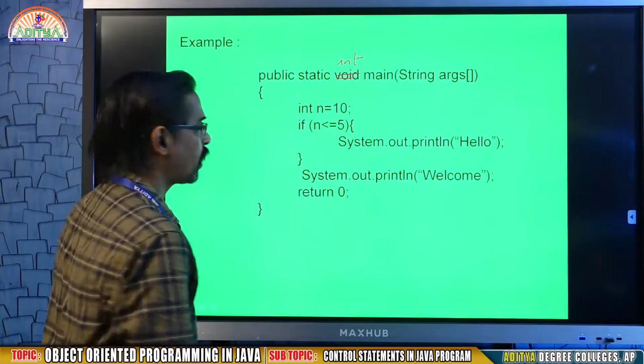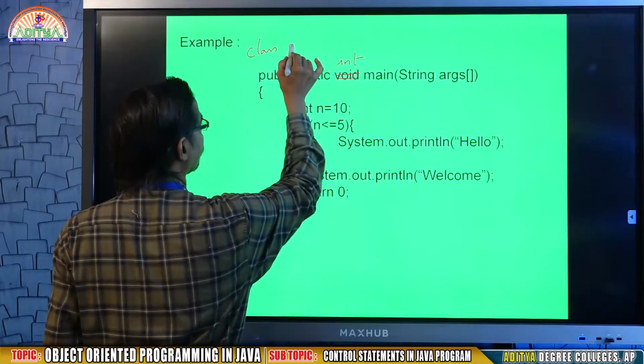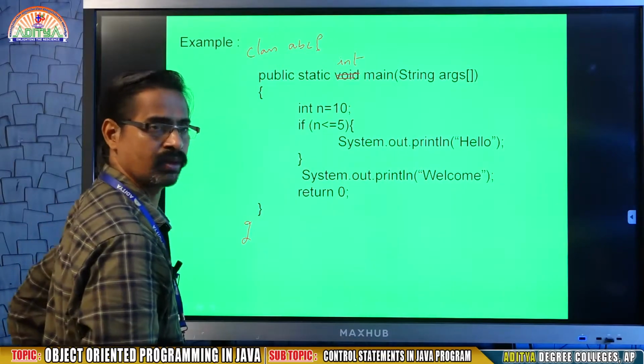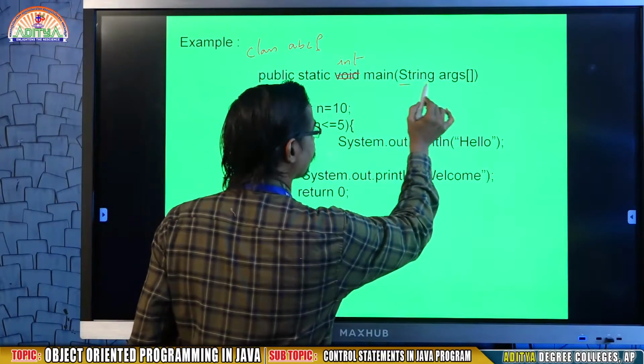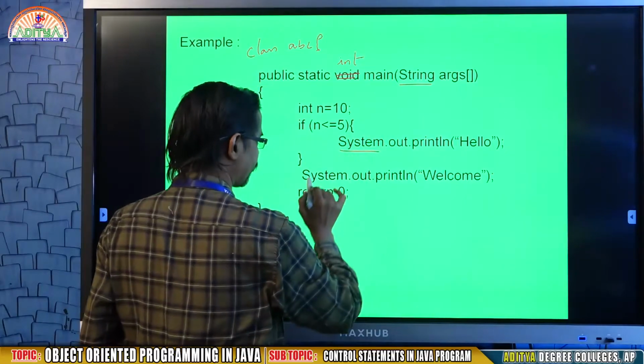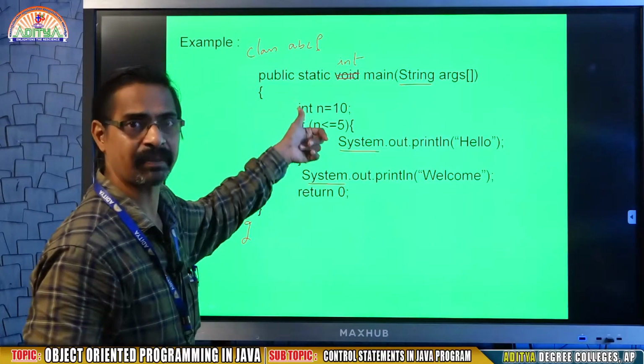Now my complete program: put this main method in class ABC. At the end you write, you all know that there is a String class and a System class. Remember, in String the S is capital, in System the S is capital. These predefined classes are available in the lang package.